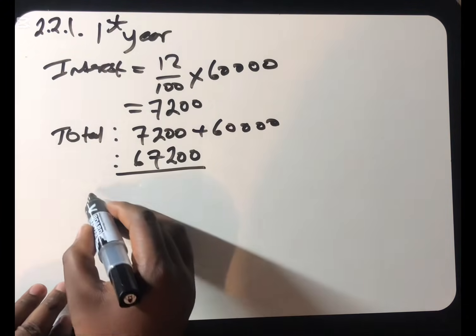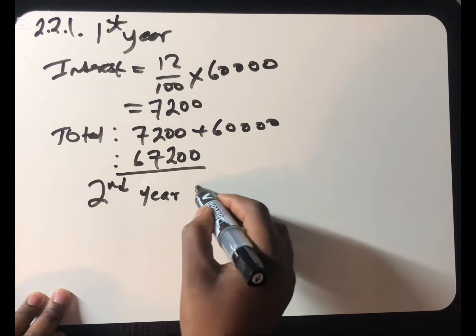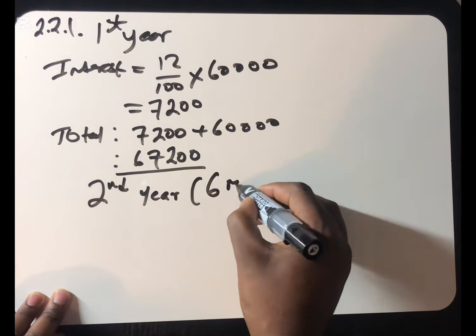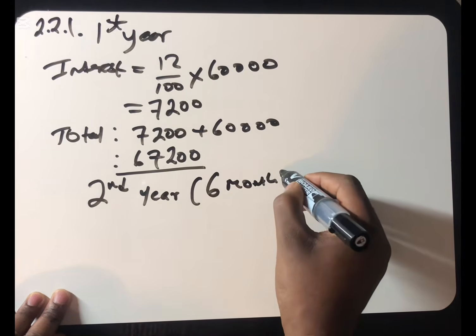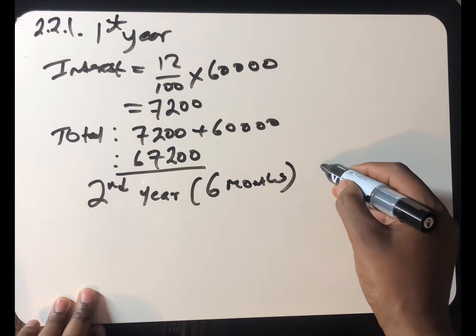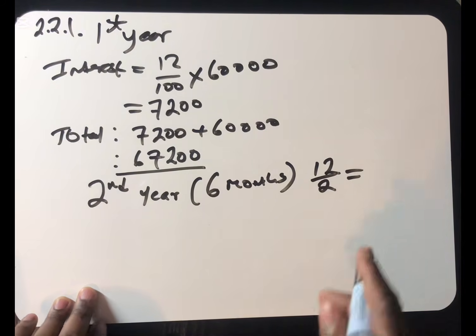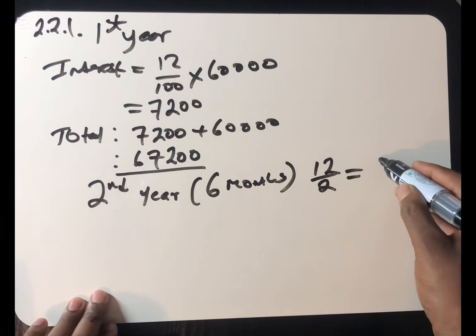But when we move to second year, it is going to be only 6 months. And the interest rate that was offered to her is for the whole year. So what you need to do in terms of the interest rate, we're going to say 12 divided by 2. 12 divided by 2 is equal to 6%.